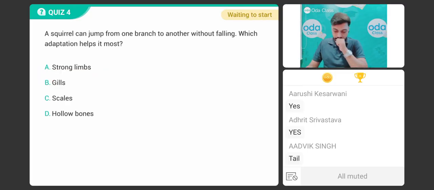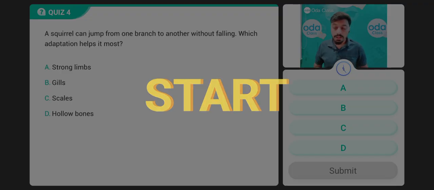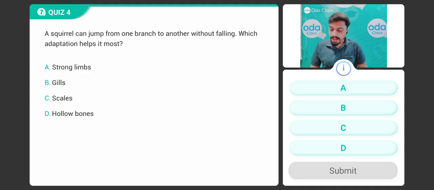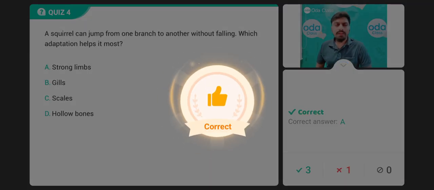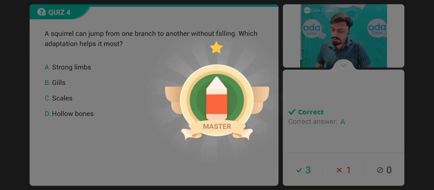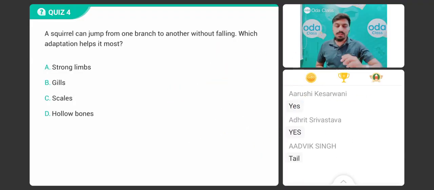Second question. A squirrel can jump from one branch to another without falling. Which adaptation helps it most? कौन सा adaptation यहाँ पे बहुत ज्यादा help करता है? Strong limbs, gills, scales and hollow bones. Your time starts right now. चलो जल्दी. Quickly answer it. क्या बात है? Very good. Superb. Very well answered. Very nice बच्चों. Okay. And guys, you have only 50 seconds. Within 50 seconds, you have to answer this question. And I guess most of you are answering.